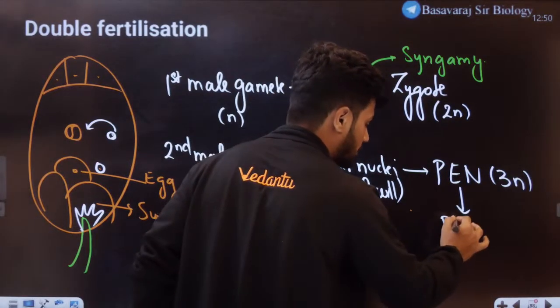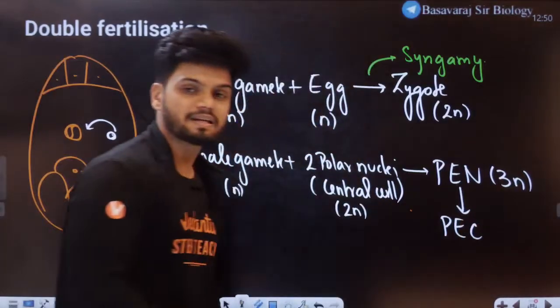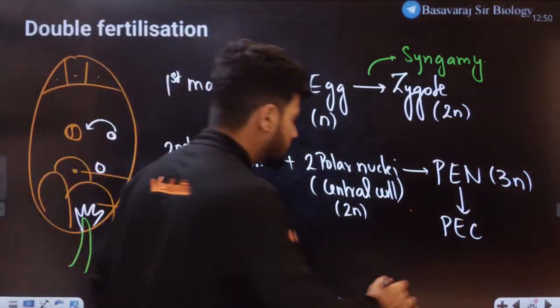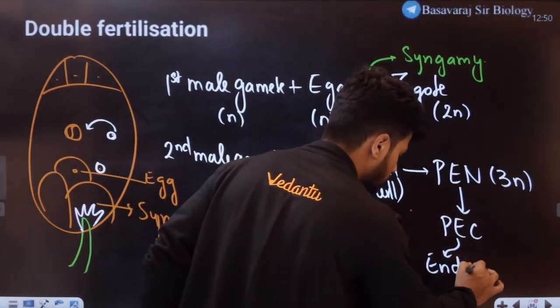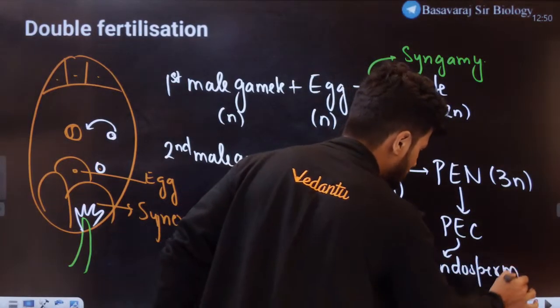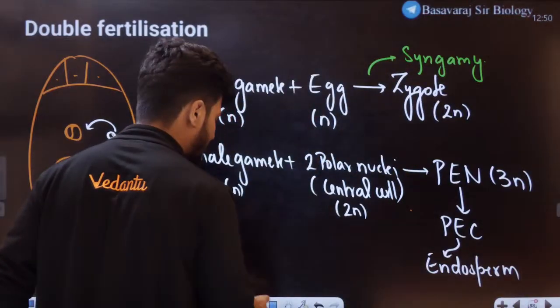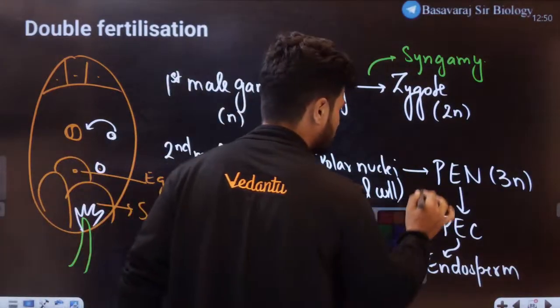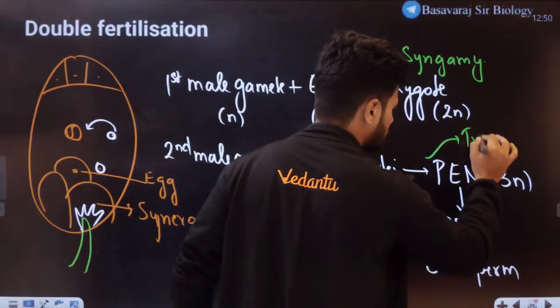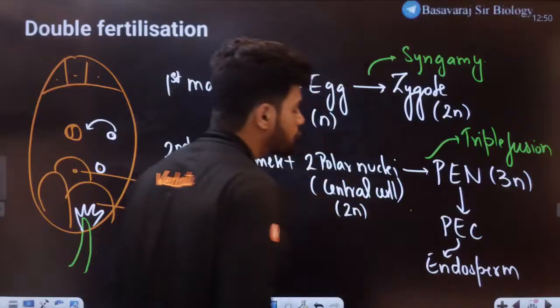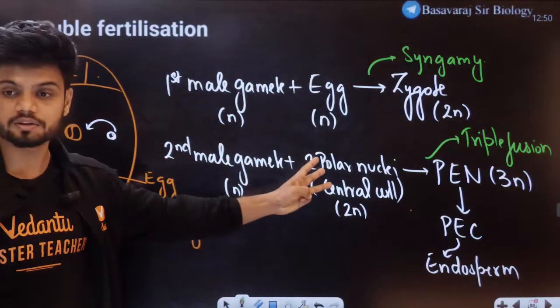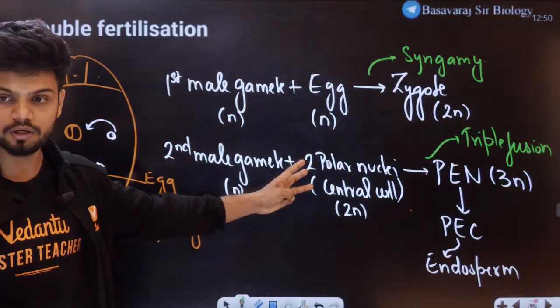The primary endosperm nucleus will become the PEC, primary endosperm cell, and this PEC will eventually develop into endosperm. This entire thing is called triple fusion. Why triple fusion? Because 3 nuclei are joining here.